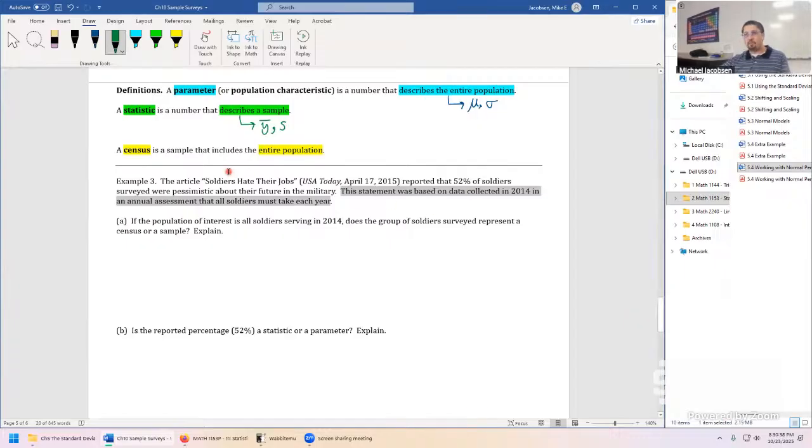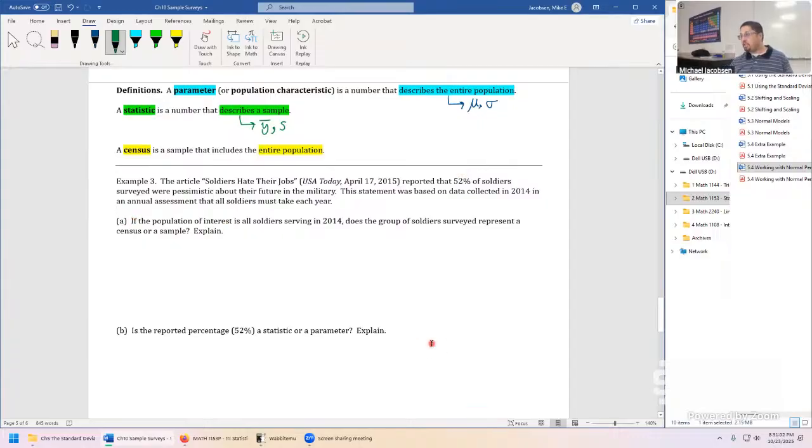So USA Today had a really poor title. It's inflammatory, just designed to anger people, I think. But their data is real. 52% of the soldiers were pessimistic about their future in the military. But you have to define pessimistic as well, and that's barely over half, 52%. So that 52% is interesting.